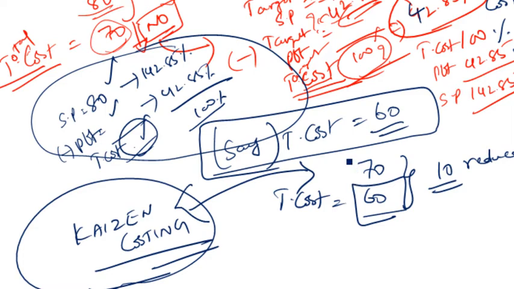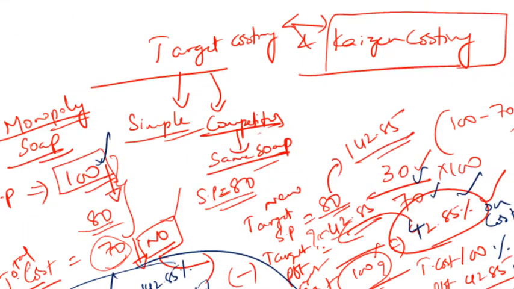Please don't think otherwise, because this particular video is not about target costing. Once I get into the target costing video, there I would like to explain clearly what target costing is, but this video is all about Kaizen costing. Because we found that there is a strong relationship or linkage between Kaizen costing and target costing, I was forced to explain this particular concept. Are you able to get me now?